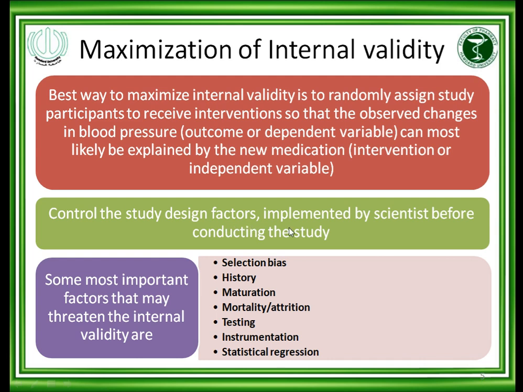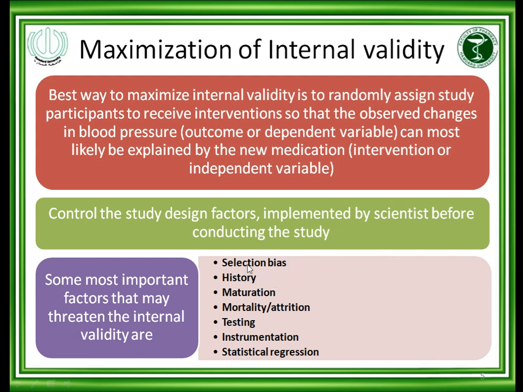Control the study design factors implemented by scientists before conducting the study. All these factors, in order to maximize the internal validity, must be controlled before designing the study. Some of the most important factors that may threaten internal validity are selection bias. Selection bias means that I myself as a researcher select which patient will go to the experimental drug and which patient will go to the reference drug, but by randomization I have stopped this selection bias.